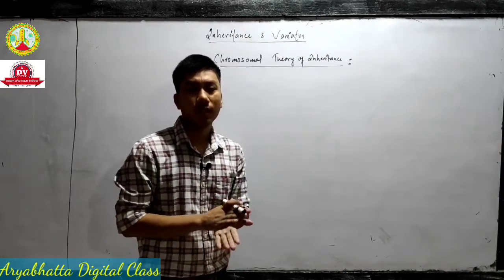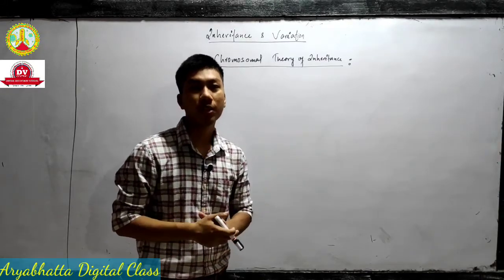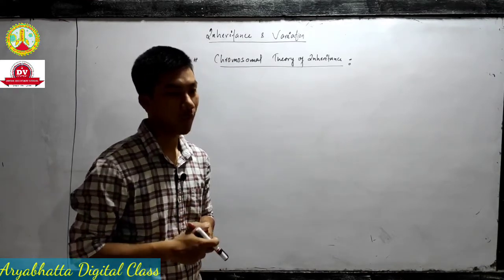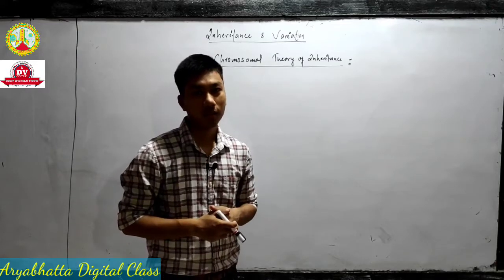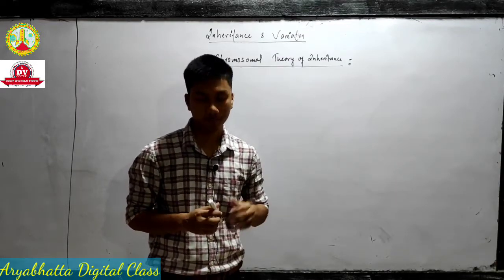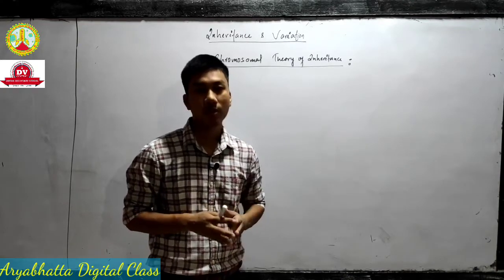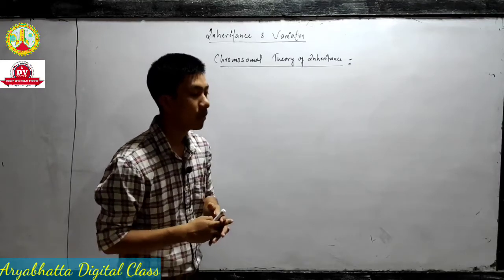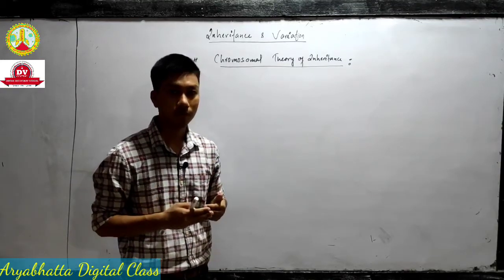Okay, this theory is nothing but interpretation of Mendel's work with chromosome. Okay, so this theory was proposed by two scientists, Sutton and Boveri. Chromosomal theory of inheritance was proposed by two scientists, Sutton and Boveri, and this theory is the interpretation of Mendel's